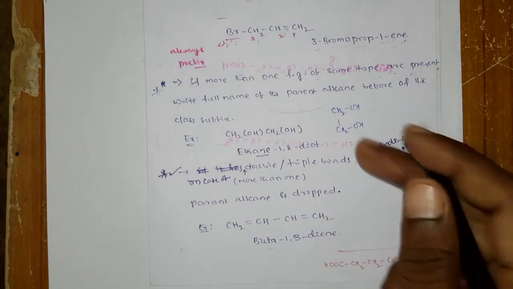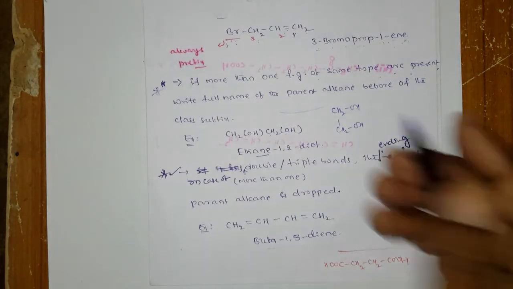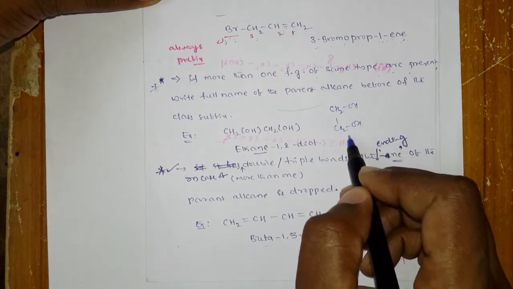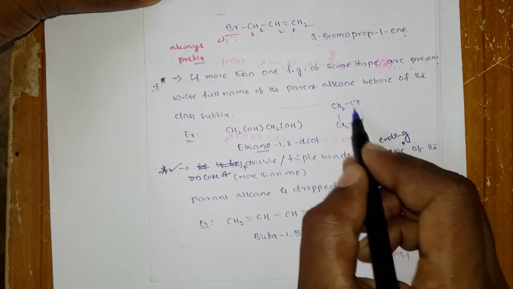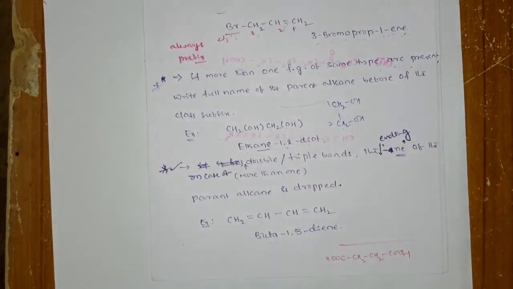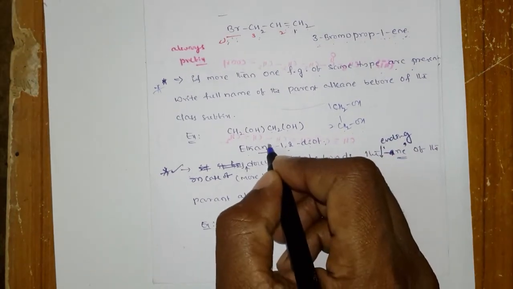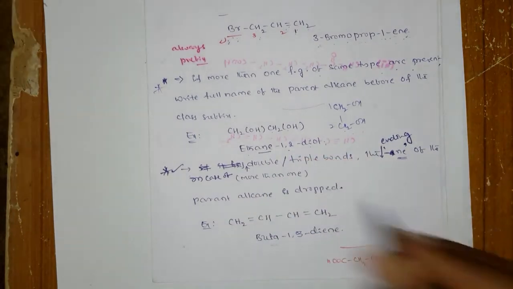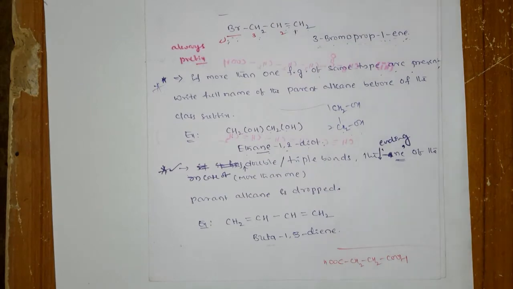Okay, the same kind of functional groups are there, both more than one. So now you have to take it as 2 carbons, ethane, 1 comma 2 diol. But while writing that, we should not skip the E. You have to write the E: ethane 1 comma 2 diol.